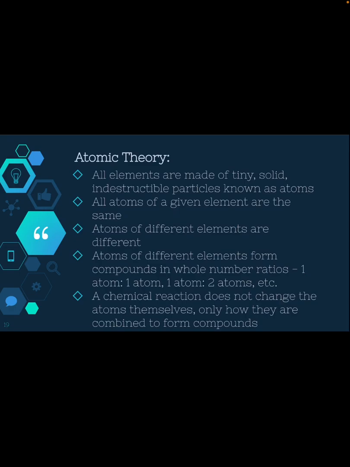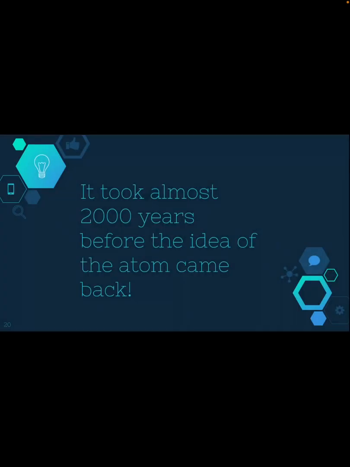Atoms of different elements are obviously different. So a carbon is different from oxygen. Atoms of different elements form compounds in whole number ratios. So you could have 1 atom, 1 to 2 atoms, or whatever. A chemical reaction does not change the atoms themselves, only how they're combined to form compounds.